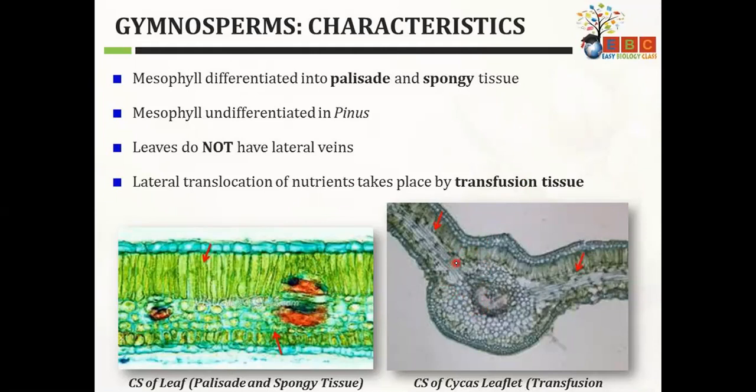Translocation means it is a process where food is transferred from a storage place to the different body parts. So for this translocation, they have transfusion tissue, which is a specialized tissue present. So these red arrows are marking towards the cells of transfusion tissue. They are specially there for transfer of food from the storage part to the different parts of the plant.